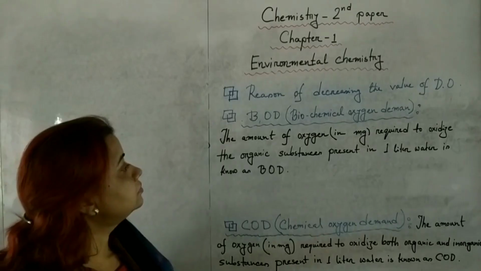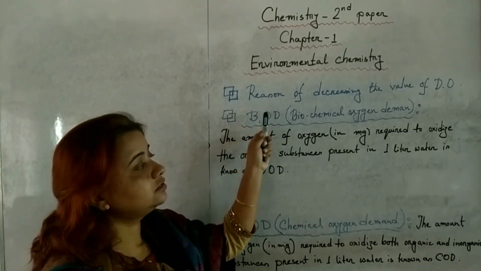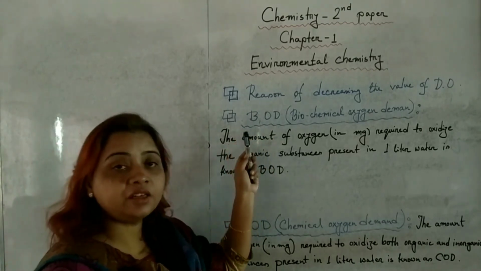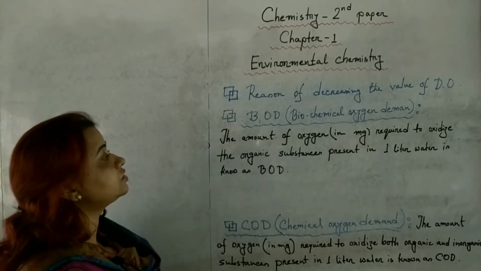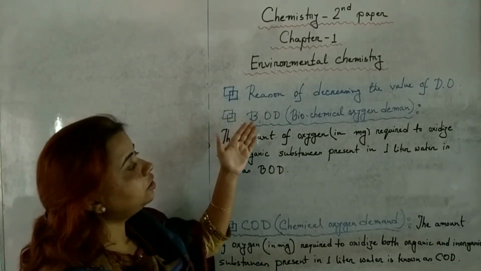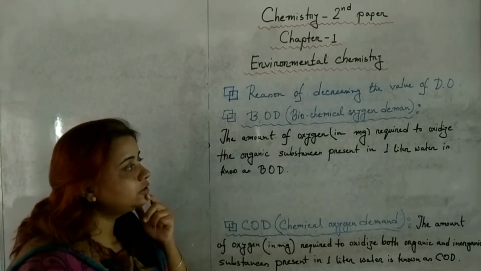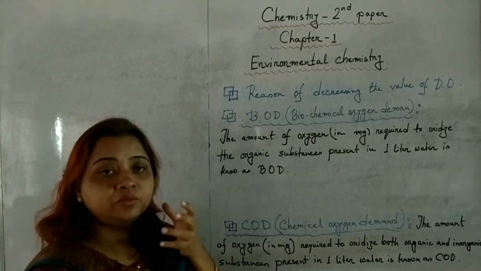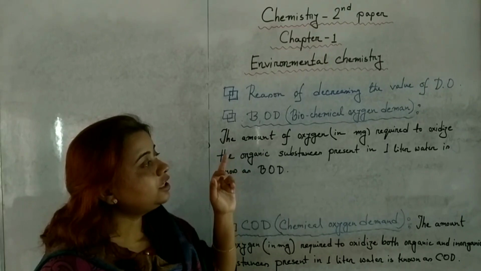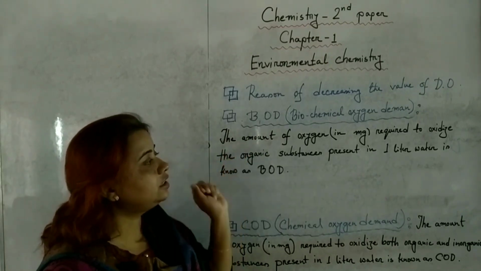Okay. So DO. What is DO? The dissolved oxygen. The amount of dissolved oxygen in water to survive the aquatic plants and animals is known as DO. And in different regions, the value of DO can be decreased. Do you know? Number 1, whenever organic substances are decomposed, they can absorb a huge amount of oxygen from water, so that the value of DO can be decreased.